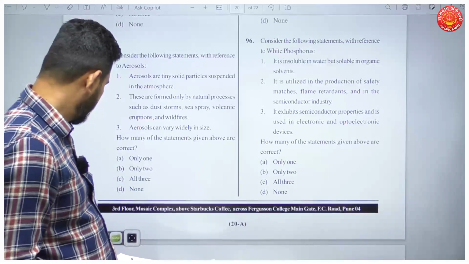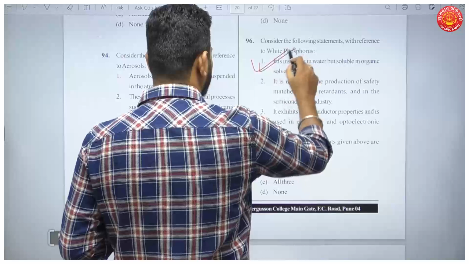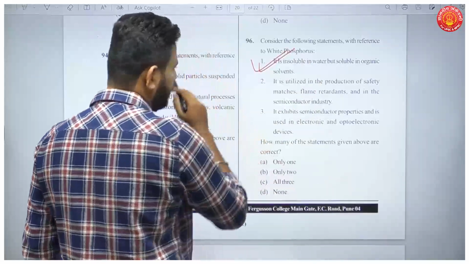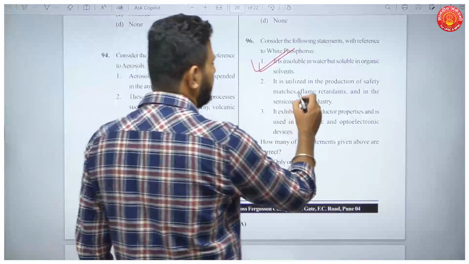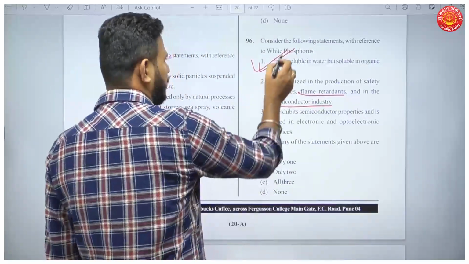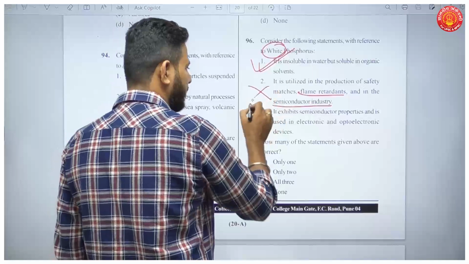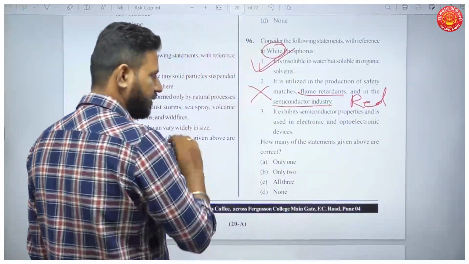First, it is insoluble in water but soluble in organic solvents. This is true. It is utilized in the production of safety matches, flame retardants, and in semiconductor industry. Now, it is not the white phosphorus which is used, it is the red phosphorus which is used in matchmaking. Okay, so this is incorrect.